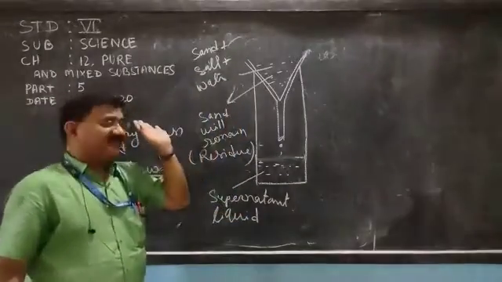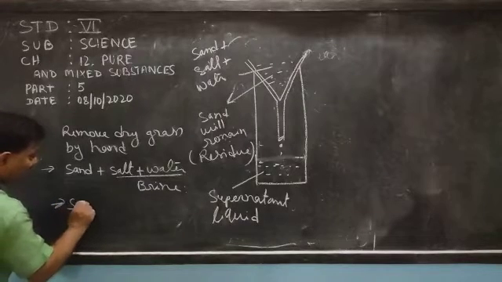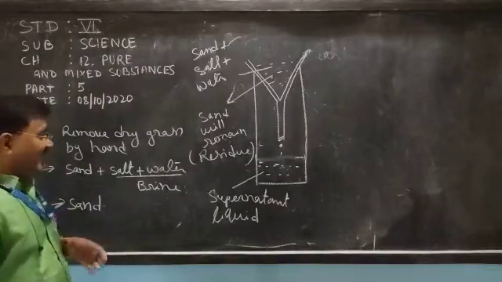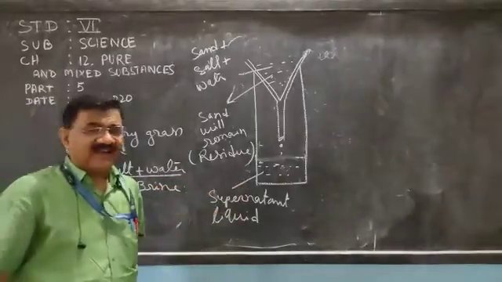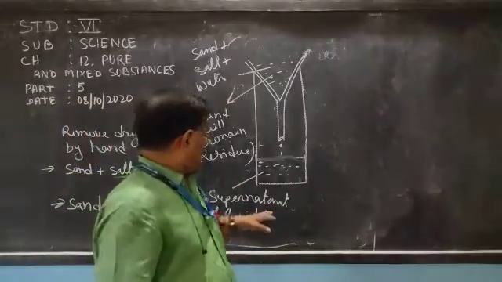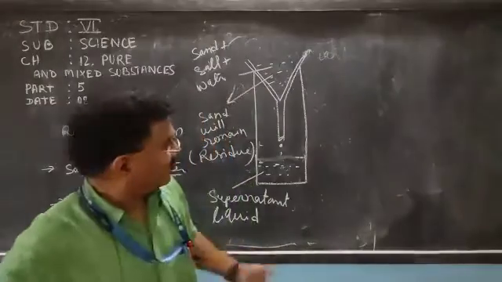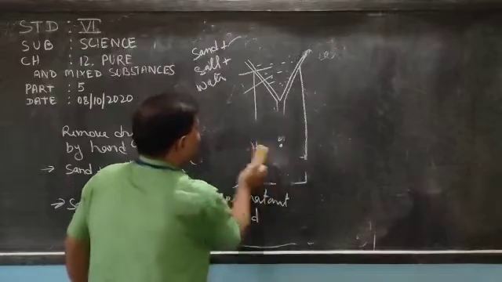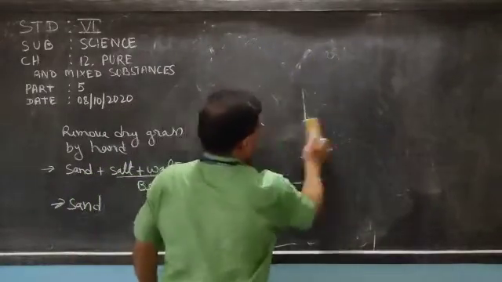Now sand is separated. Dry grass is separated. Sand we have got. Next part is the supernatant liquid, means salt and this water. What we can do here, we will follow the technique of evaporation.